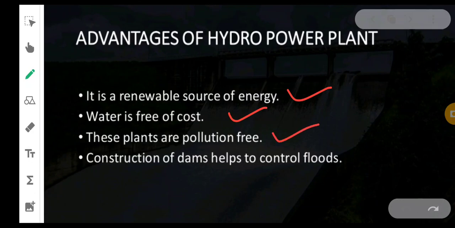These plants are pollution free. There is no pollution like we had when burning coal. Construction of a dam helps to control flood. Whichever floods come because of the overfilling of rivers, these dams help in that process. They don't allow rivers to overflow and cause floods.